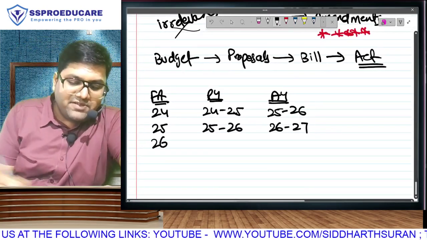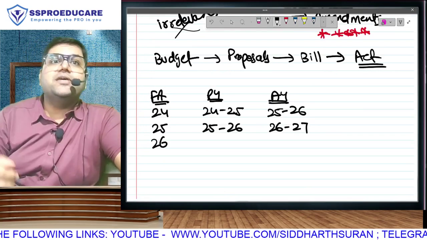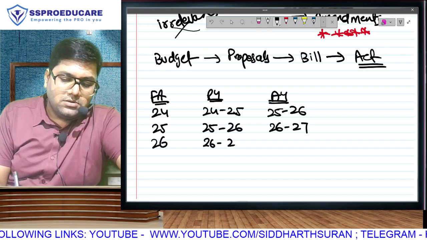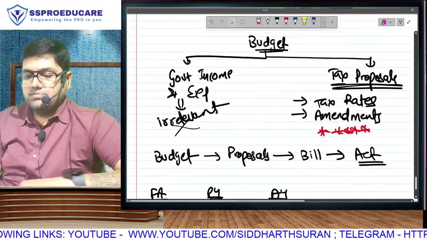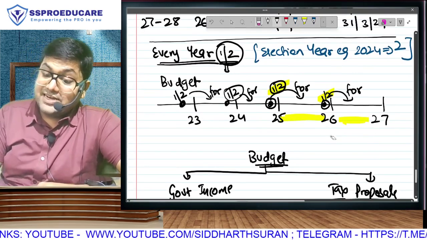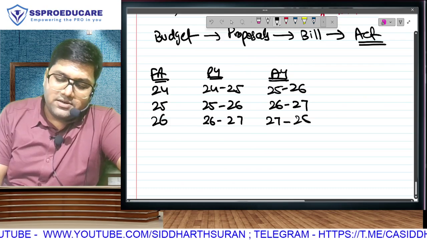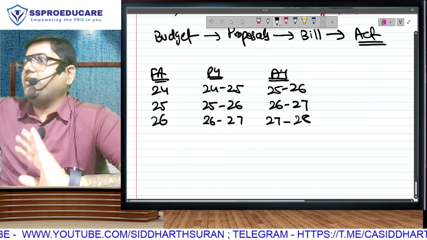But next year, will there be one more budget? It will come in February and will apply for the previous year 26-27. Meaning, it will come here. Will apply for this year. But we will calculate when? In the assessment year 27-28. Fantastic. So every year this happens.